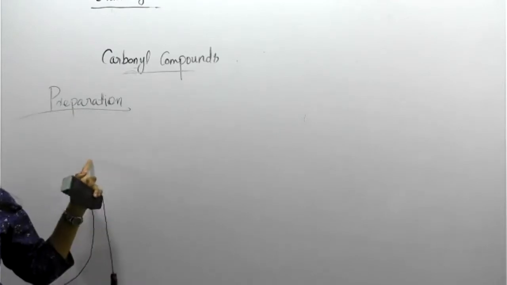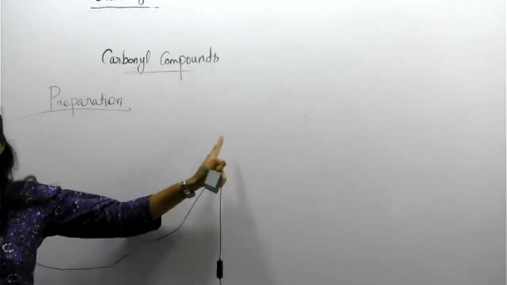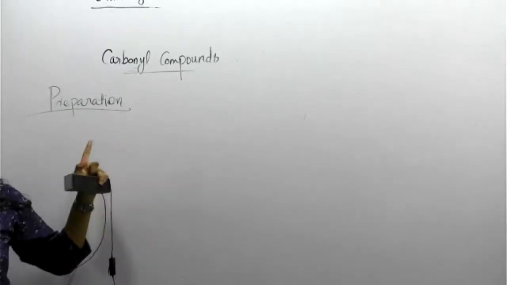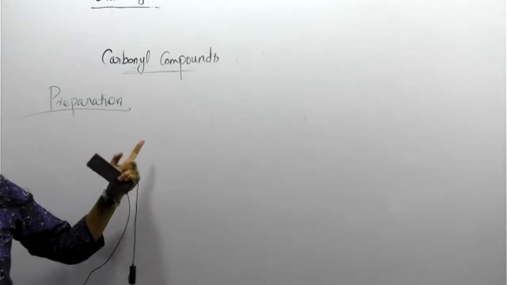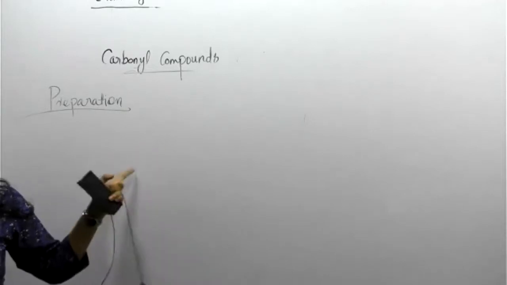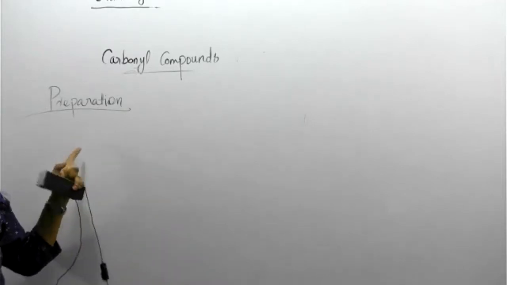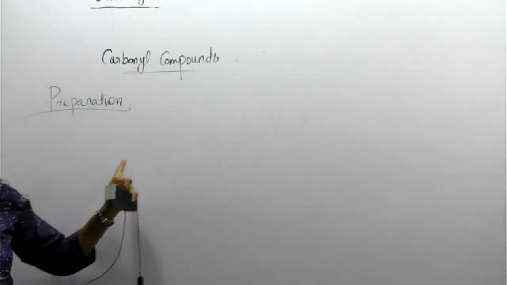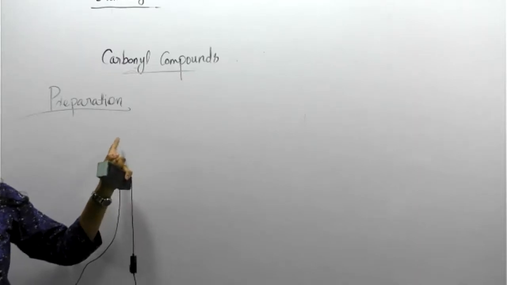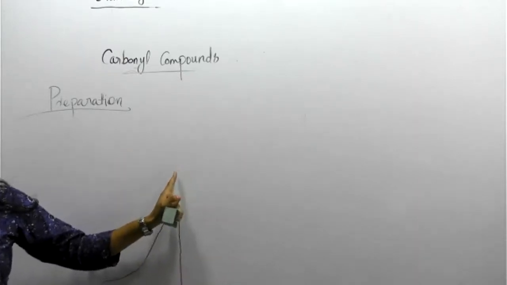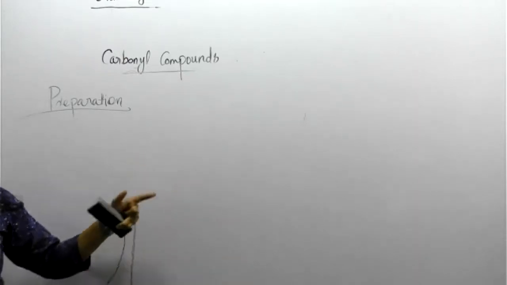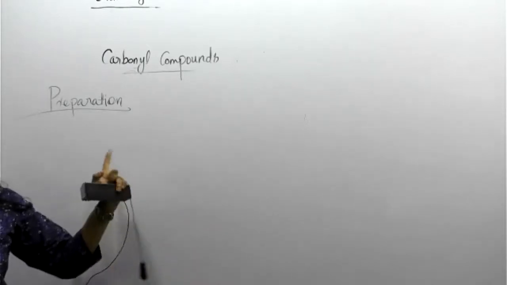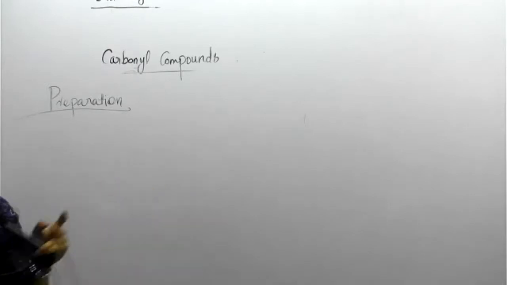While preparing, sometimes the product will generate only aldehyde. Other times, there is a possibility of forming both aldehyde as well as ketone at a time. So we are checking all possibilities. First, the procedures giving aldehyde and ketone at a time, and then only aldehyde. This much only today. Tomorrow we will discuss preparation of only ketone.